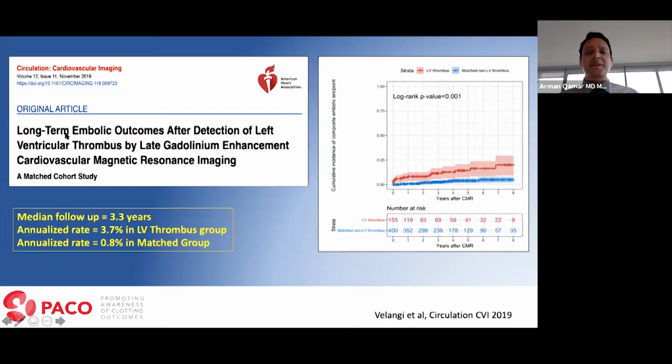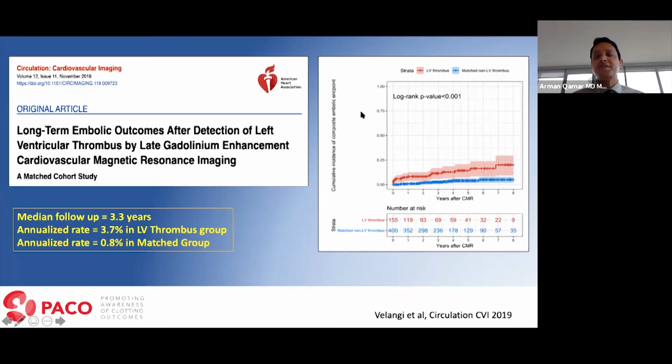Shown here is a study published in Circ Cardiovascular Imaging last year. In this particular study, the investigators looked at patients who had LV thrombus and compared them to patients who did not have LV thrombus. All patients with LV thrombus completed anticoagulation for a period of 3 months, and then they were off that. And then what you're seeing here is the x-axis shows you time after cardiac MRI, which had shown thrombus formation.